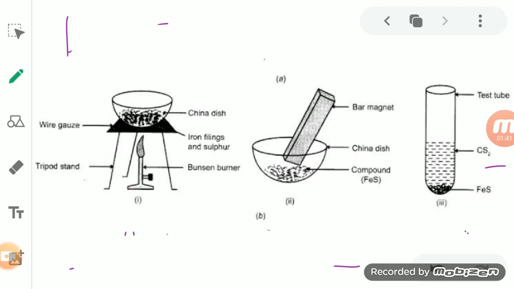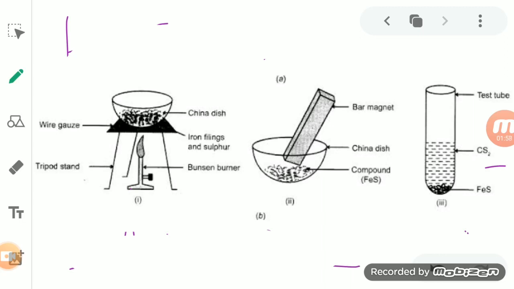While preparing this iron sulfide, we are providing a lot of heat, so we are giving energy to it, so that this reaction between the iron and sulfur can take place.